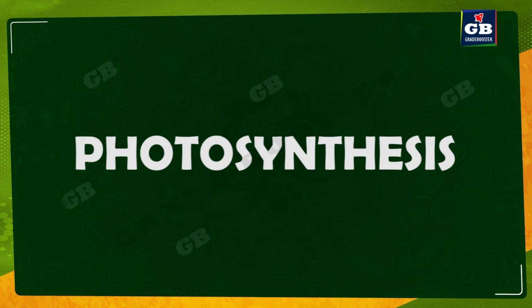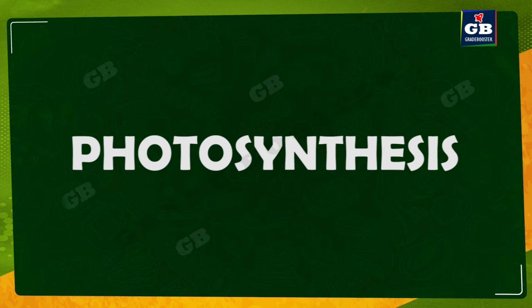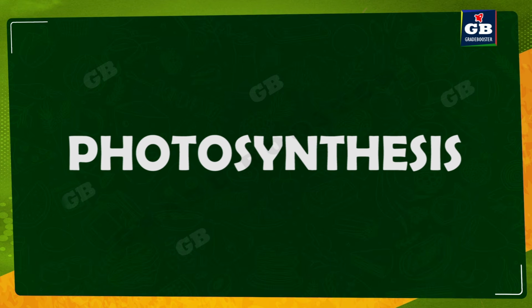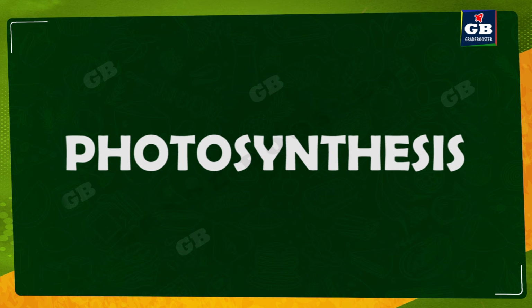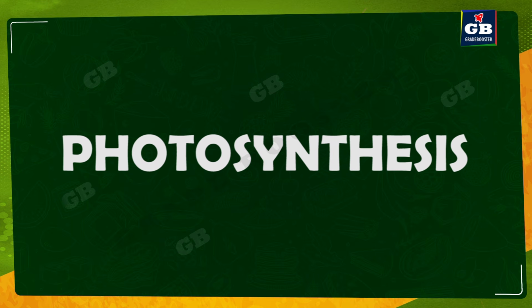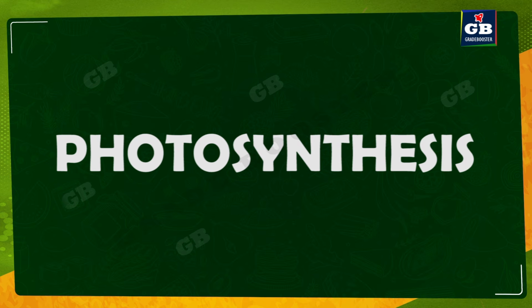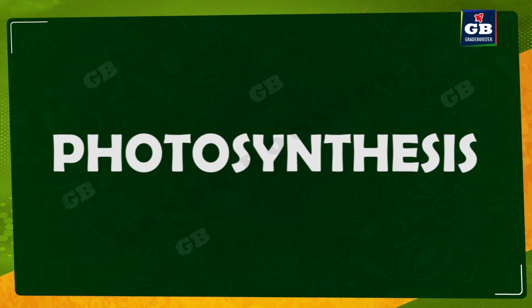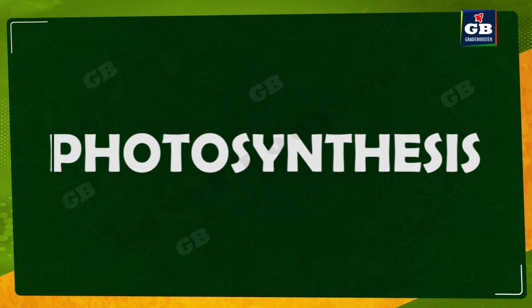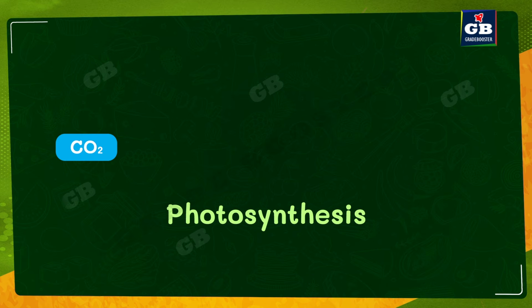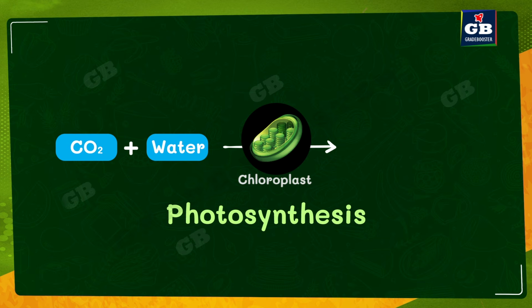Now let us try to understand the food making process in plants, which is called photosynthesis. So the food making process of plants has a specific name called photosynthesis, that we can write in a simple flowchart format. Let's see here. Carbon dioxide plus water, and these two materials with the help of chloroplast.